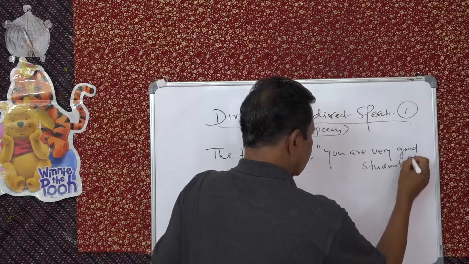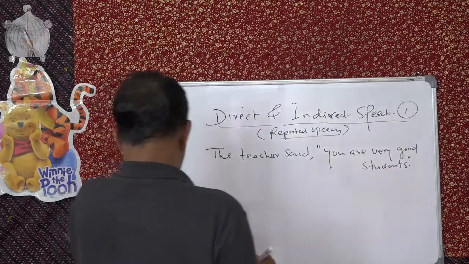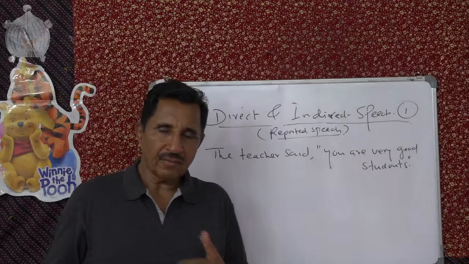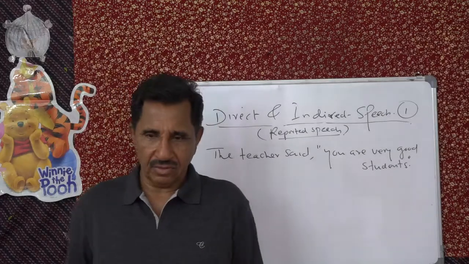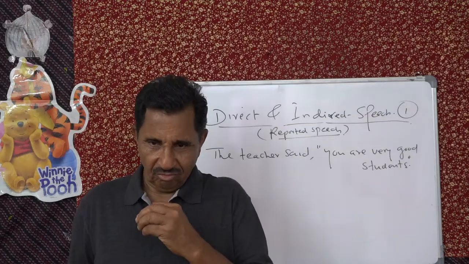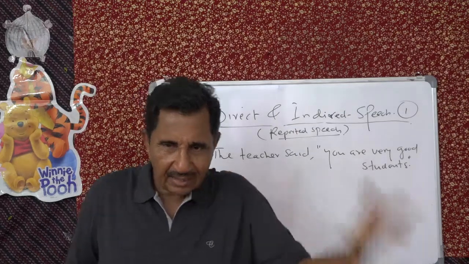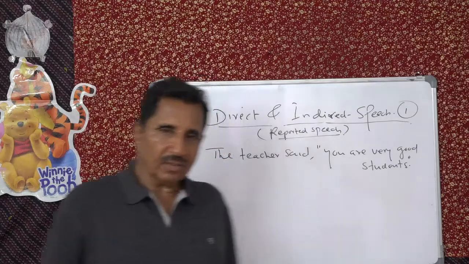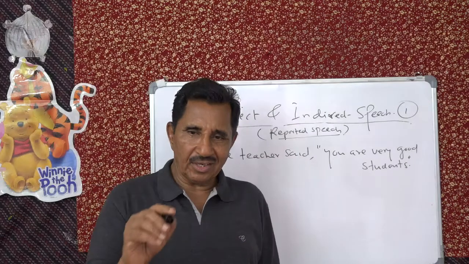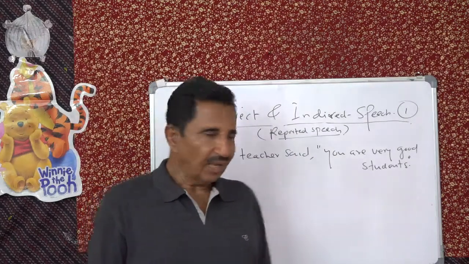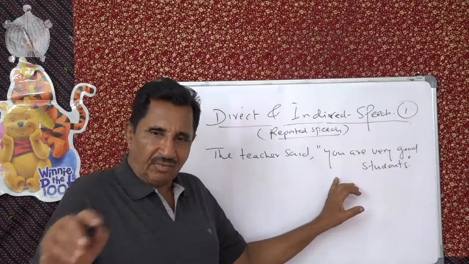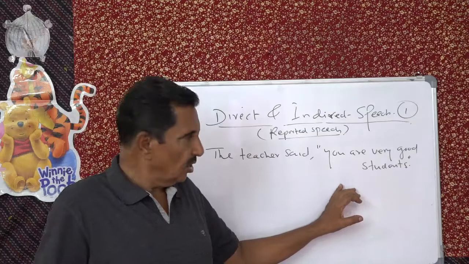Suppose I say like this, stop. Now these are my words. Directly I am telling you this. When you write or when you tell somebody, you will say like this: The teacher said, you are very good students. That means my exact words, without any change, you are writing here.